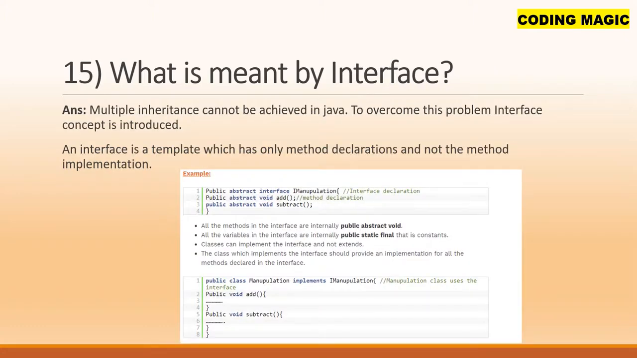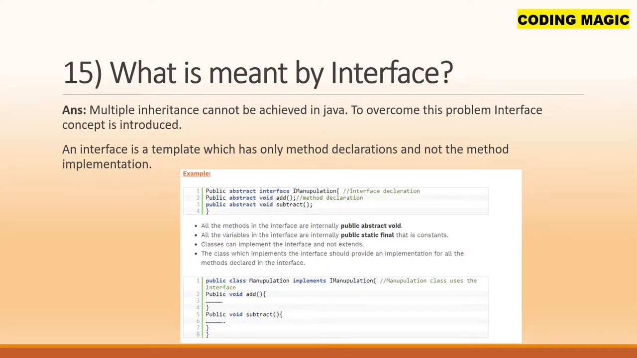What is meant by interface? Multiple inheritance cannot be achieved in Java. So to overcome this problem, the interface concept is introduced. The interface is a template which has only method declarations and not the method implementation. So as you can see, we have the public abstract interface Manipulation, then the public abstract void add method, which is a method declaration, and public abstract void subtract.